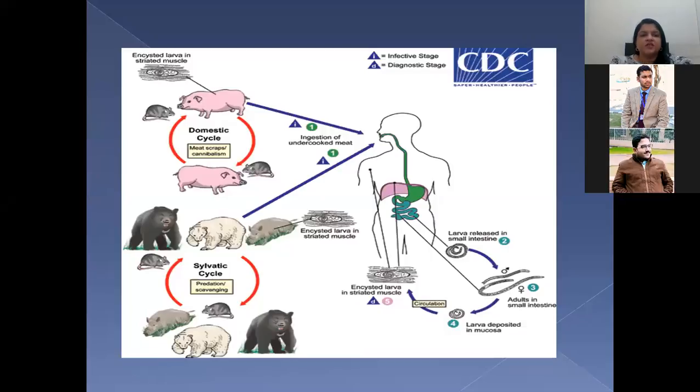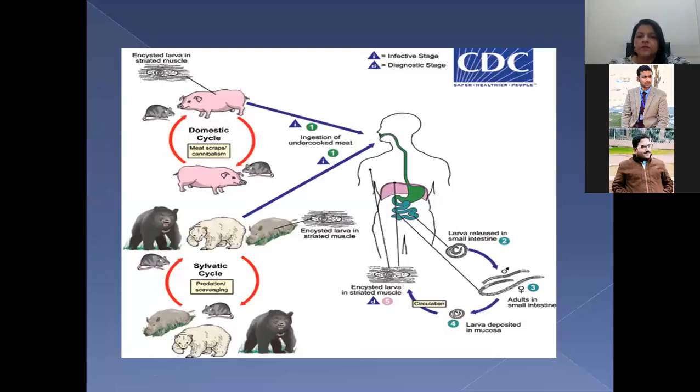If you see, in the first case the pigs are the reservoirs, and they have striated muscles with encysted larvae, which are taken up by humans if the meat is uncooked or raw.